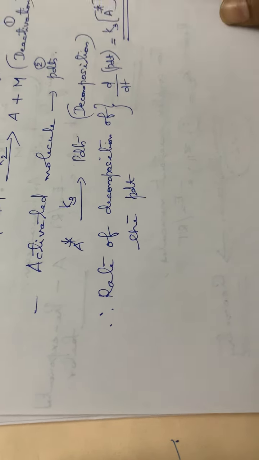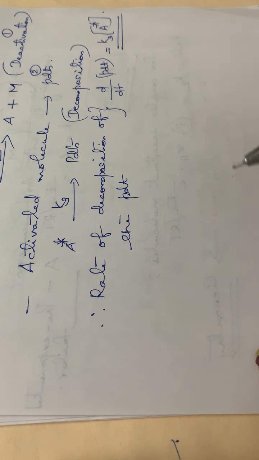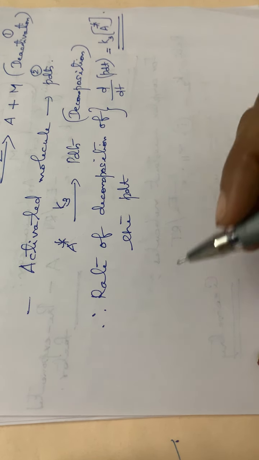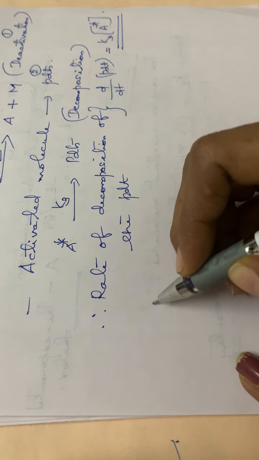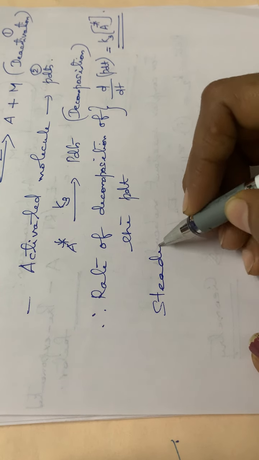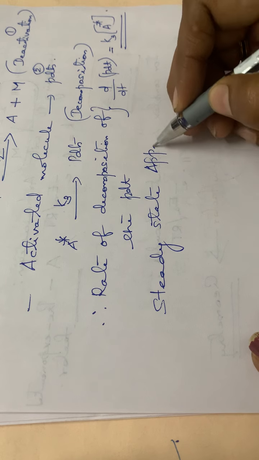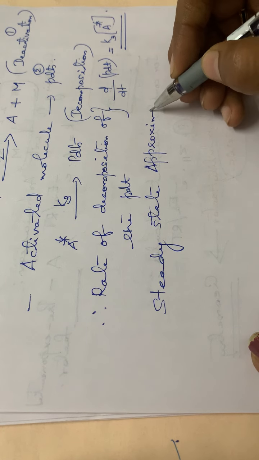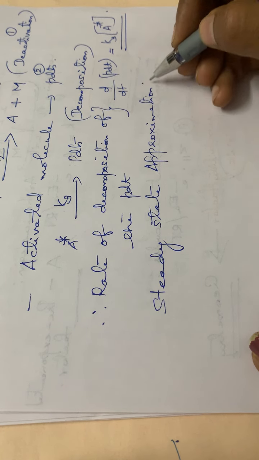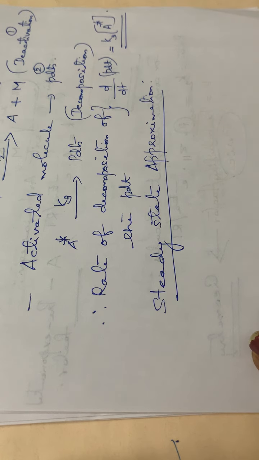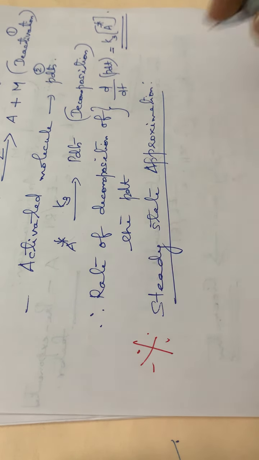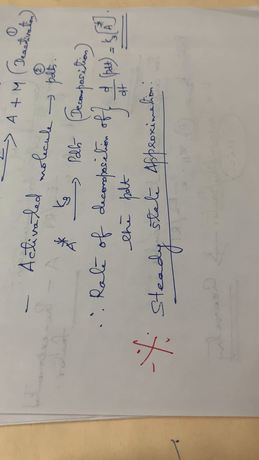Then the next step is that you have to apply the steady state approximation in this equation. For that you have to know what is meant by steady state approximation. This is very important. Lindemann's mechanism itself is very important, and among this, steady state approximation is very, very important. So let us see what a steady state approximation is.